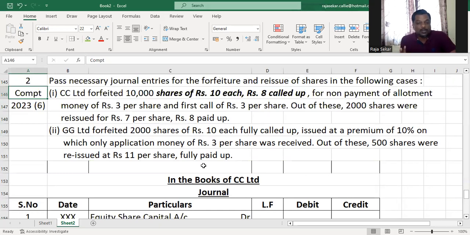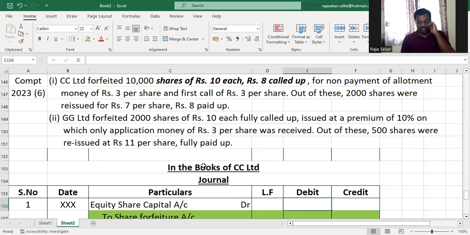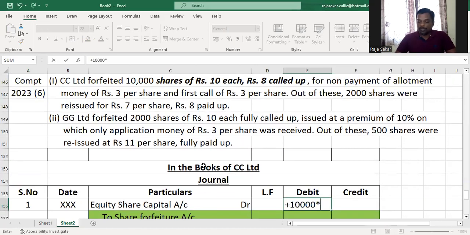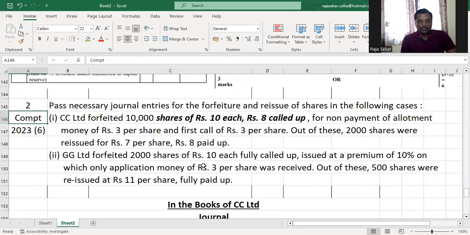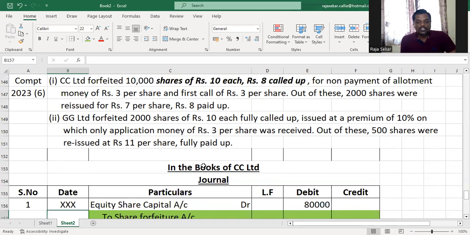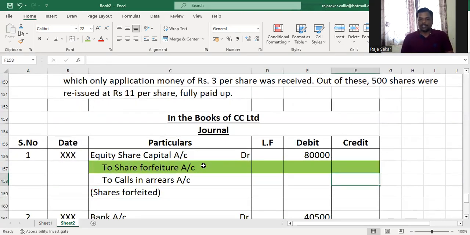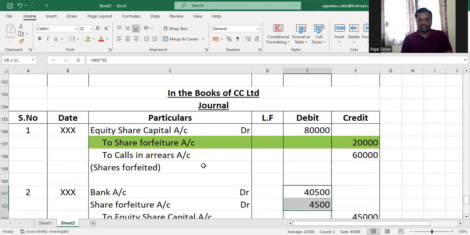Let's find out the numbers. The company has forfeited 10,000 shares of 10 each, rupees 8 called up. Equity share capital has to be debited with the amount called up, share capital called up into number of shares forfeited. So that is 80,000. Pretty straightforward. And it has been forfeited for non-payment of allotment money of rupees 3 per share and first call of rupees 3 per share. So 6 rupees has not been paid up. Am I right, my dear children? So 10,000 into 6 is the calls in arrear portion. So what will be the share forfeiture portion? That will be 20,000, right? Very simple.